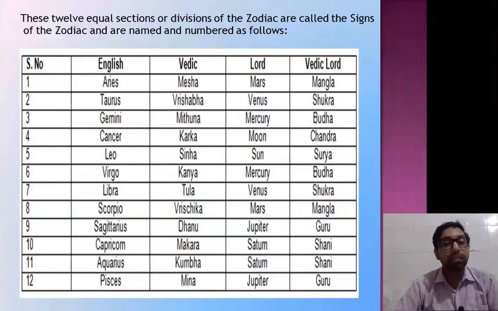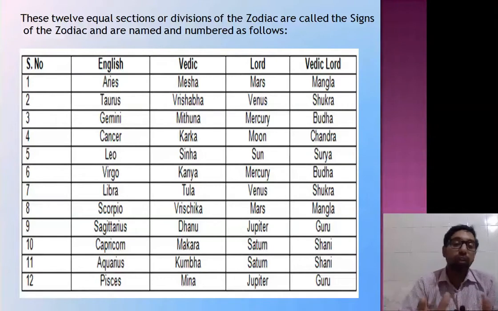Cancer, that is Kark Rashi, its lord is the Moon, and the Vedic lord is Chandra. Leo, lord is Sun, and the Vedic lord is Surya. Virgo, its lord is Mercury, Vedic lord is Buddha. So in short, you can read it in the table below.